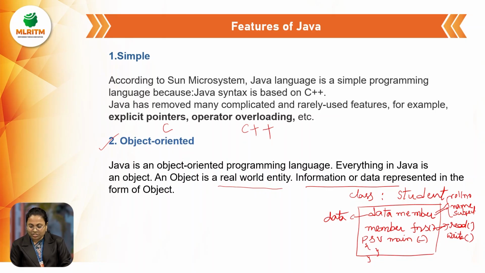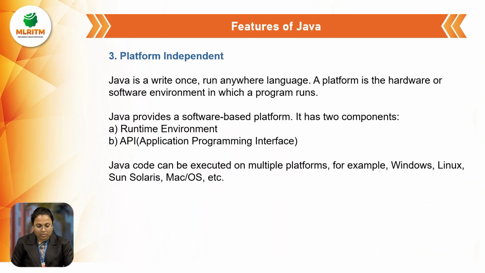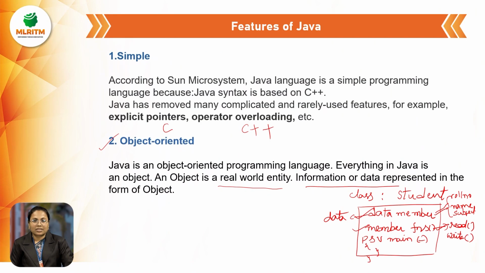So this data and functions together can be accessed with the help of an object. So an object is created for each and every class. So we create an object for the class. With that object only we can access these data members as well as member functions inside the main method, right? So next, platform independent. So here object is a physical entity, whereas class is a logical entity, and an object is an instance of a class.